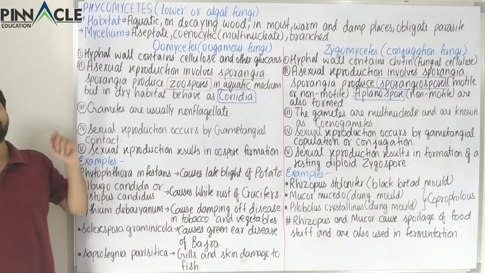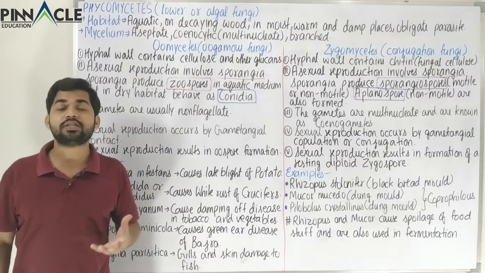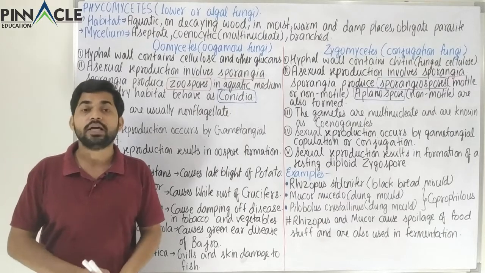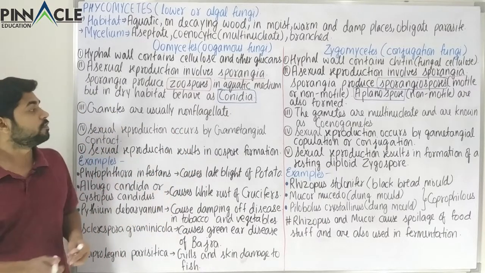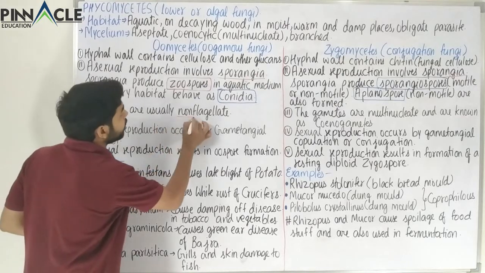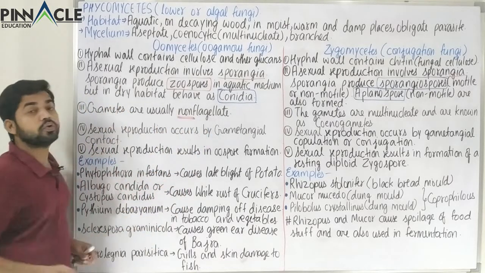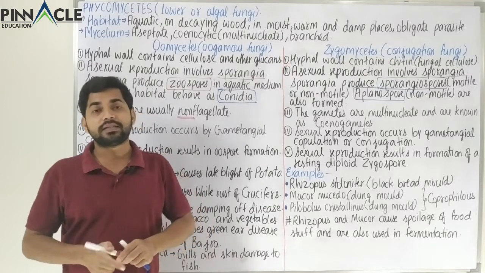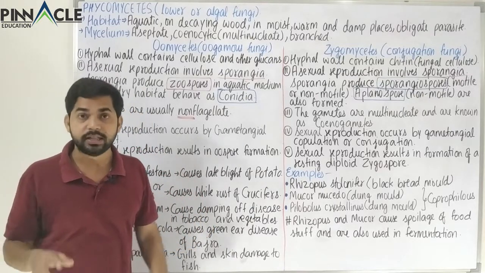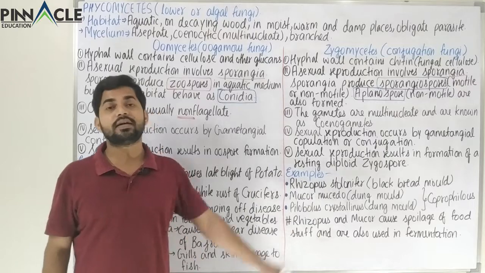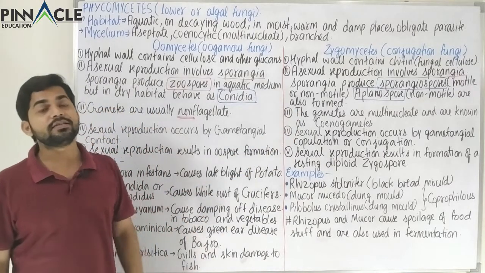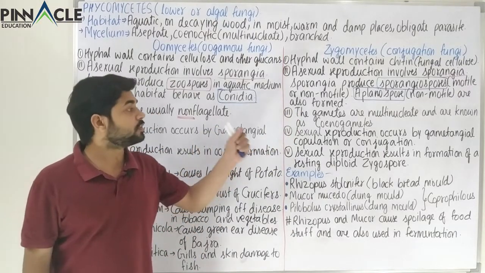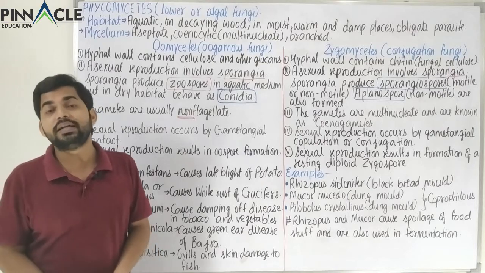Now we come to the gametes. What are the properties of the gametes or sex cells which are being formed? Here we observe that the gametes are non-flagellate, that is, they do not have flagella. So obviously if they don't have flagella, they are non-motile. But under the Zygomycetes, we can see that the gametes which are being formed are multinucleate.